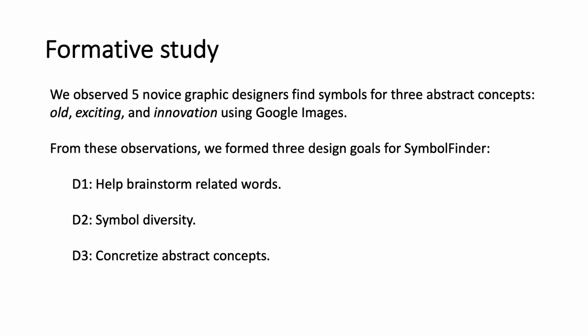observed 5 novice graphic designers find symbols for 3 abstract concepts using Google Images. From our observations, we formed 3 design goals for Symbol Finder. 1. Help brainstorm related words to broaden their interpretation of the abstract concept. 2. Symbol diversity. These related words should be organized to convey many different associations of the concept. And 3. Concretize abstract concepts. Users should be able to explore concrete terms for each diverse association.